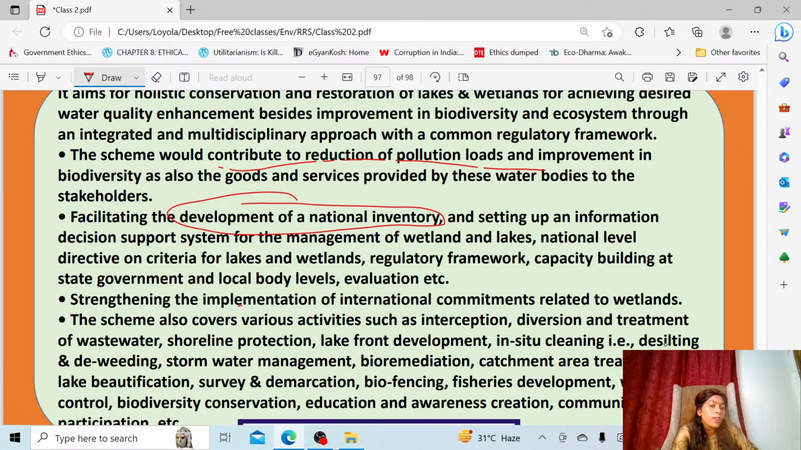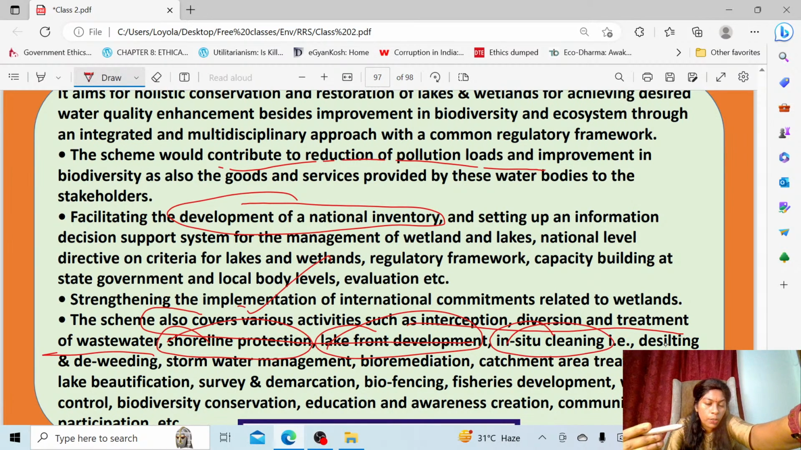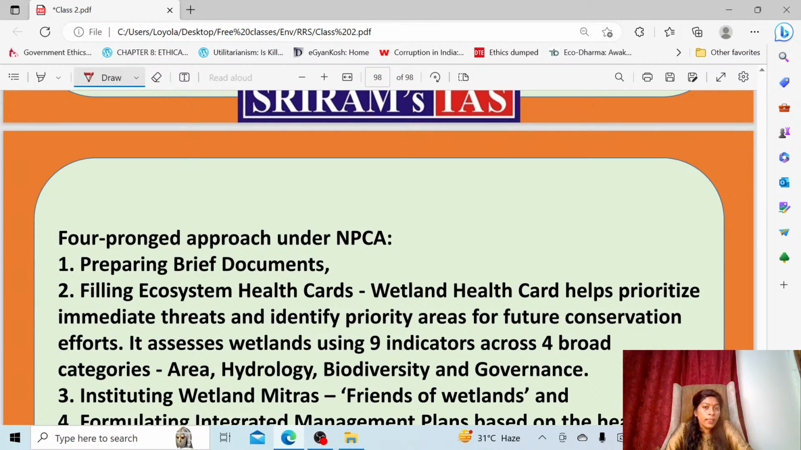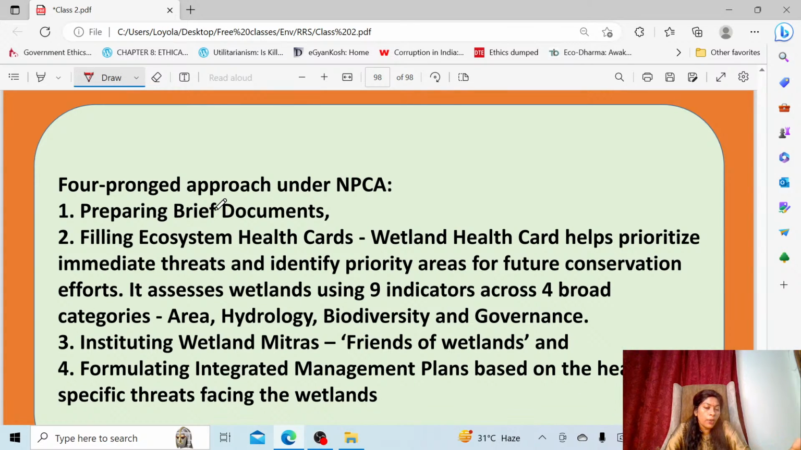And these are all normal points only: strengthening and implementation of international commitments on wetlands, like the Ramsar Convention. The scheme also covers various activities, such as interception, diversion, and treatment of wastewater, shoreline protection of wetlands, lakefront development, and in situ cleaning. Desilting, mainly because the sediments are completely trapped inside the wetland, so you have to desilt it, de-weed it. All these activities will be carried out under this program, which is a holistic program for conserving both wetlands and lakes.